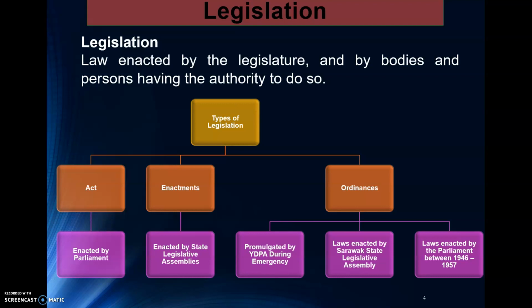And we also call them ordinance. These are actually during emergencies. They are also laws enacted by the state legislative assembly, as well as the laws enacted by parliament between 1946 and 1947. So basically legislations are laws enacted by legislature and by bodies or persons having the authority to do so. So who has all this authority?